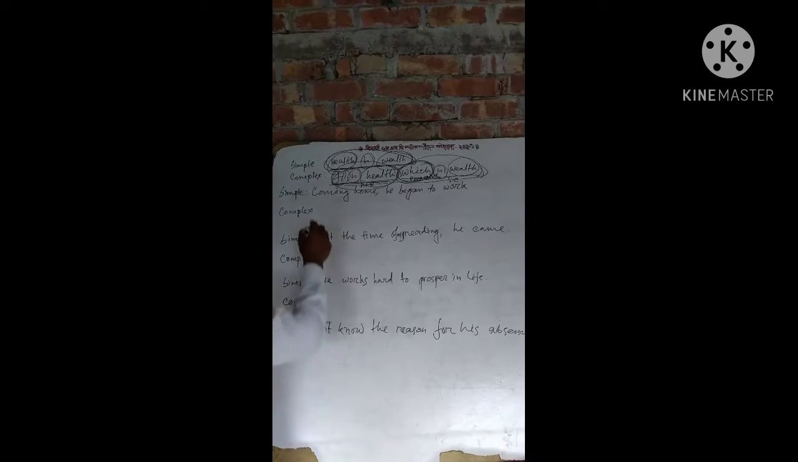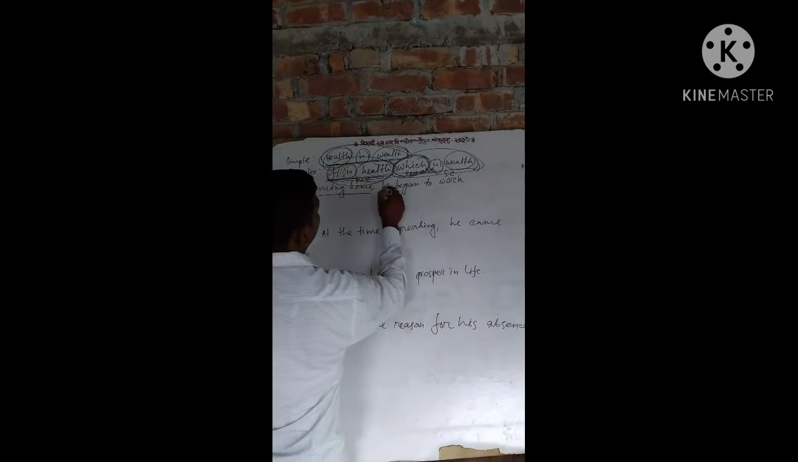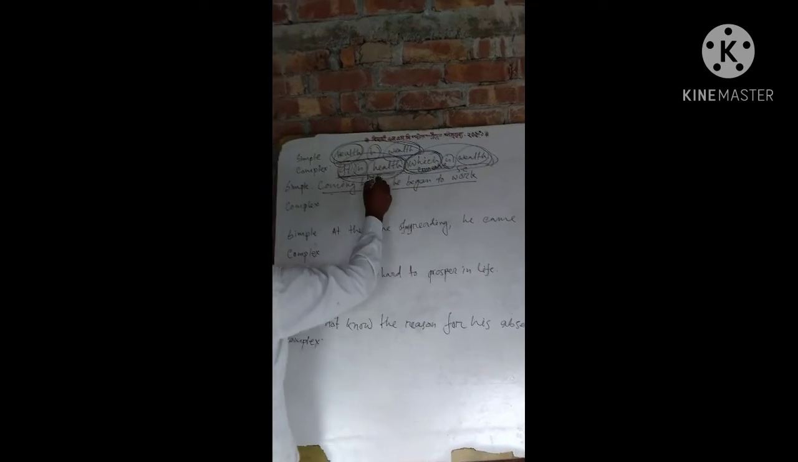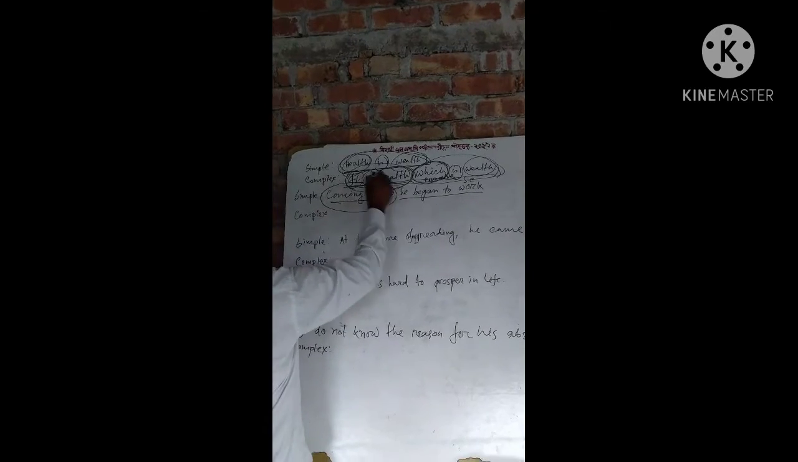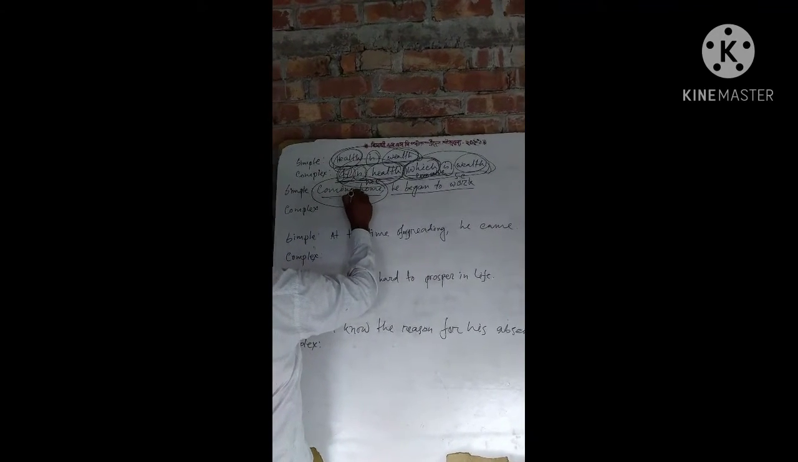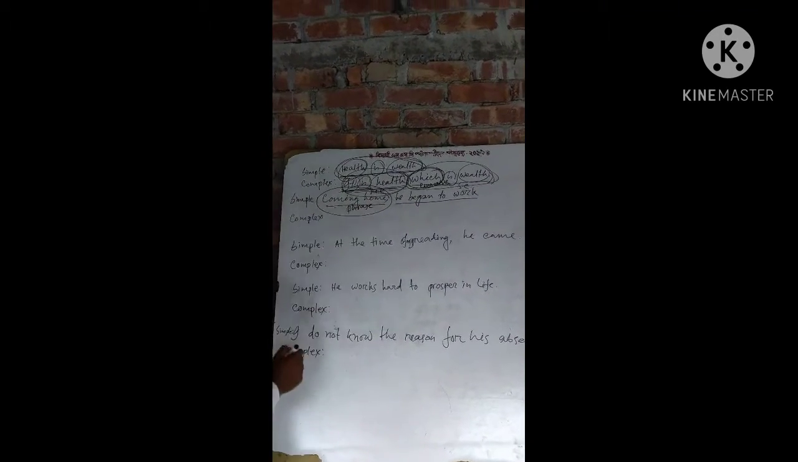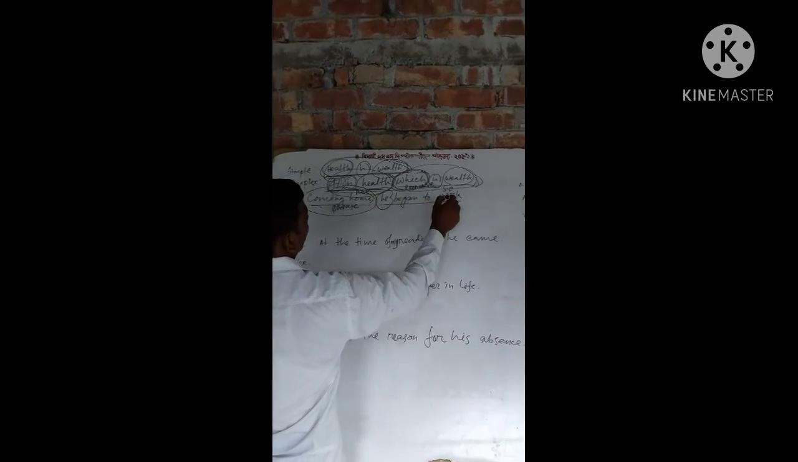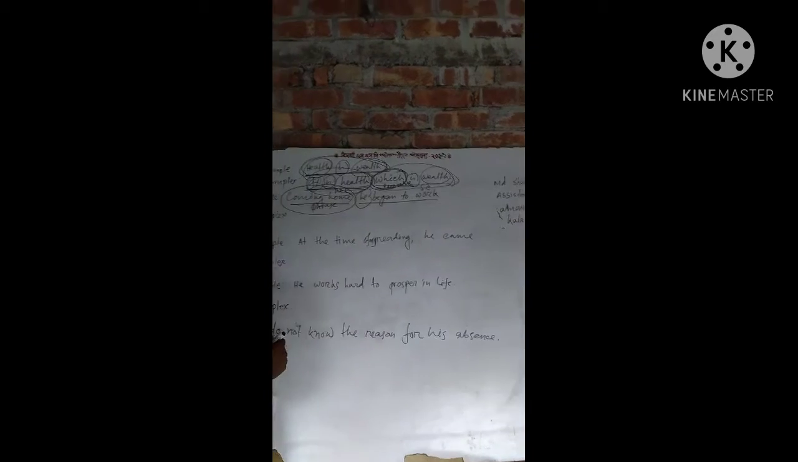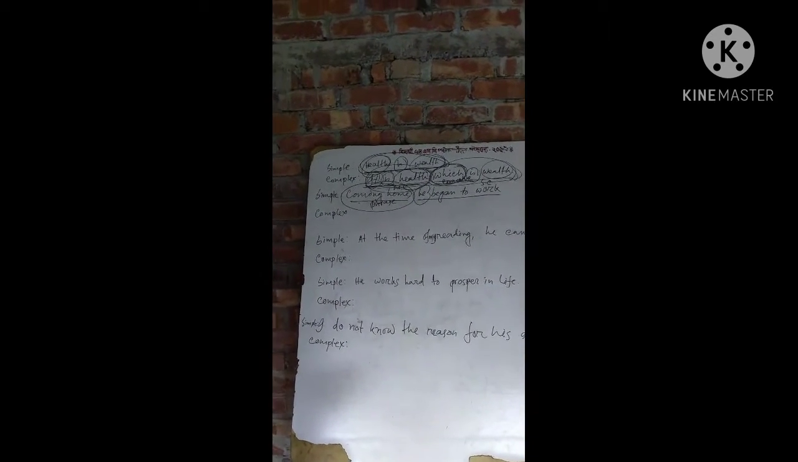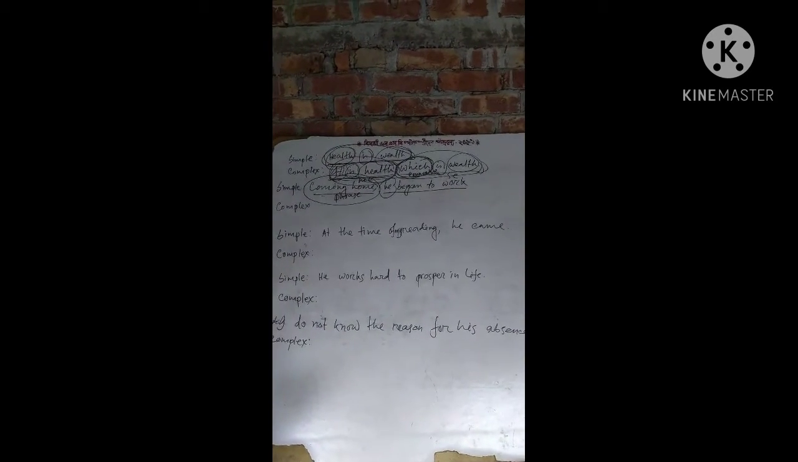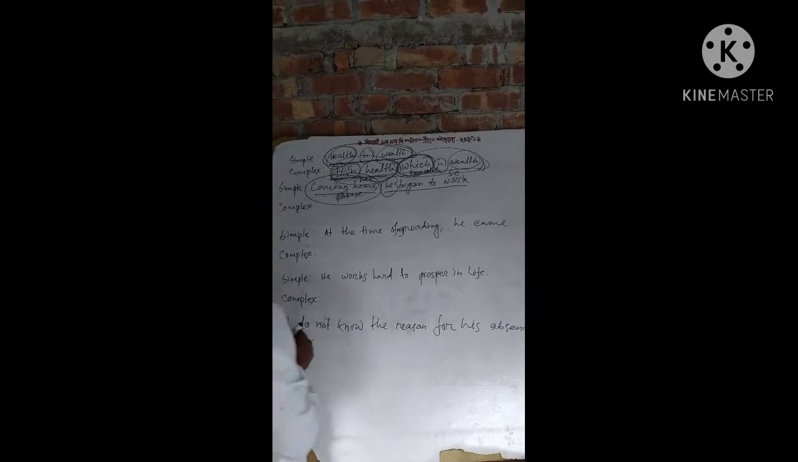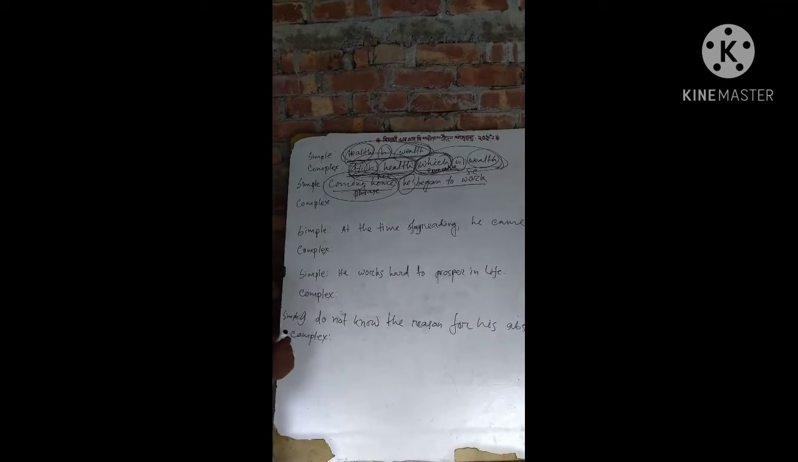Say another example: coming home, he began to work. Coming home is a phrase. He is a subject, began to work is a verb and object. So it's a simple sentence. Now we change simple into complex.